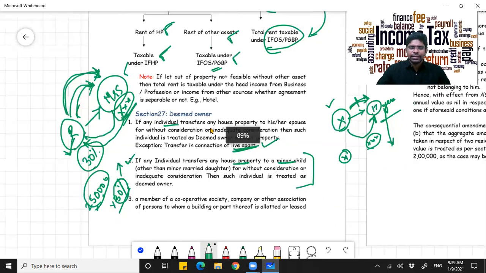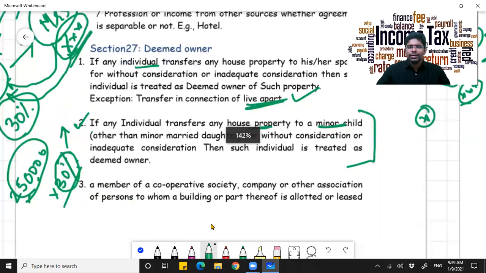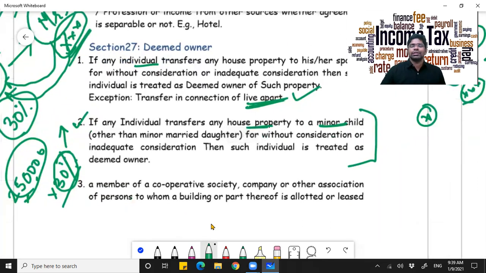The next thing, a member of a cooperative society, company or association. Now for example, the third thing says that if you are a member of a cooperative society and as a result of some housing scheme you are given a house, that will be treated as your house. You will be the owner of that particular house and not the cooperative society and not the company which is giving it to you as a result of that housing scheme.